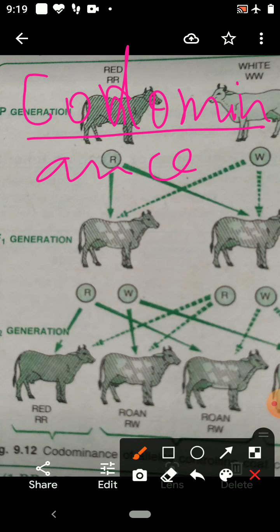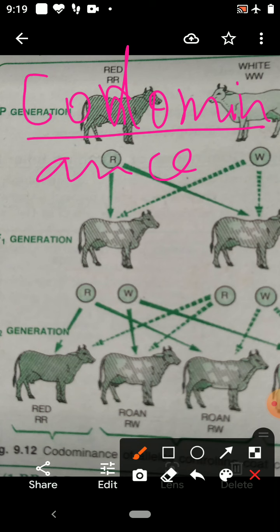In codominance, both the genes of an allelomorphic pair express themselves equally in the F1 hybrid. It means both allelic genes of a genetic trait are equally expressive.